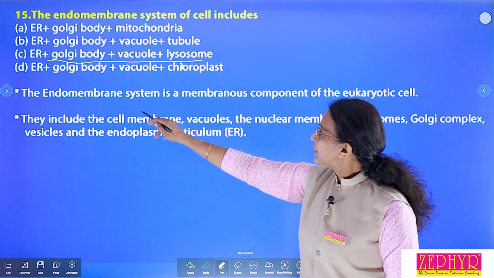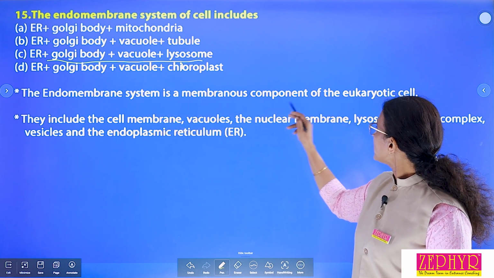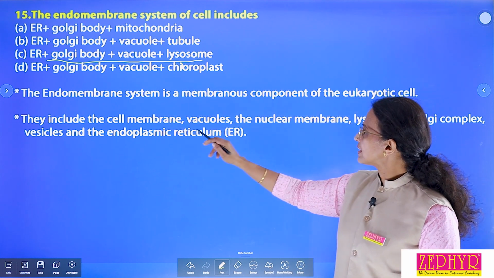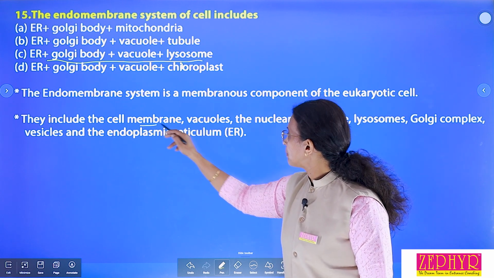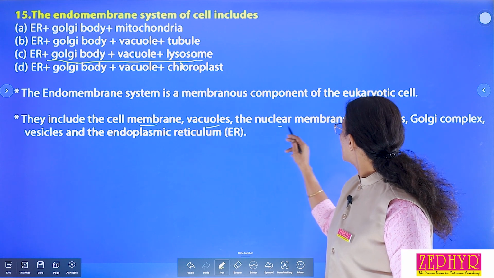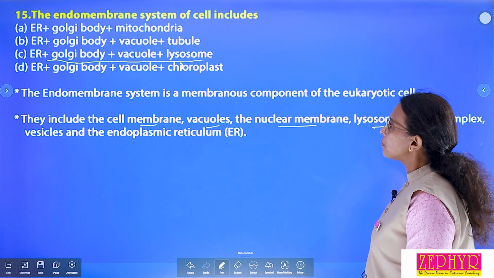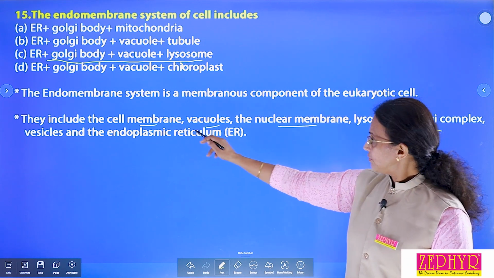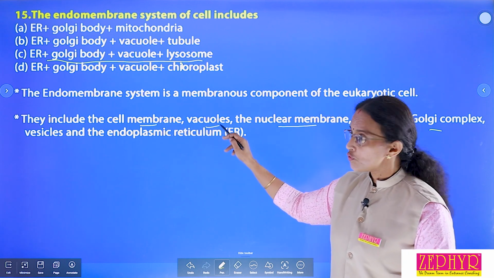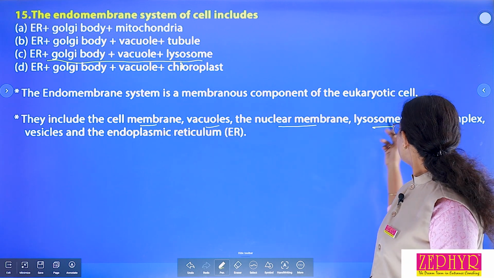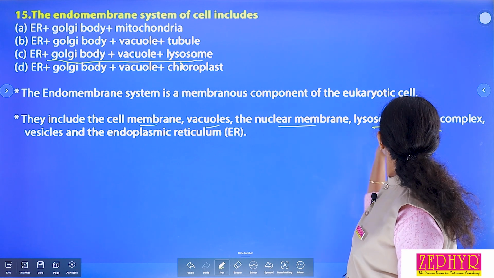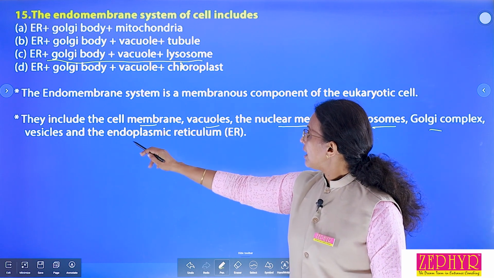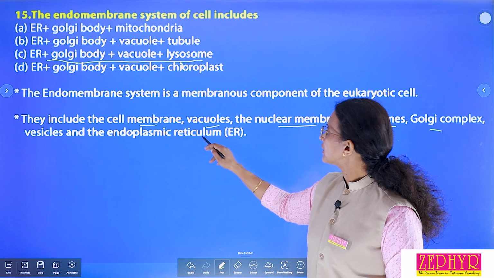Look at the description. The endomembrane system is a membranous component of the eukaryotic cell. They include the cell membrane, vacuole, nuclear membrane, lysosome and Golgi apparatus, then vesicles and the endoplasmic reticulum.